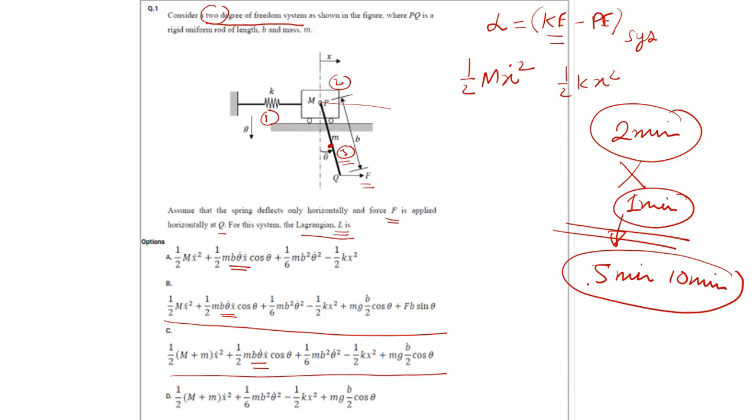Let's suppose you are perfect and you solve it correctly within 5 to 10 minutes, then it will give you marks for sure.